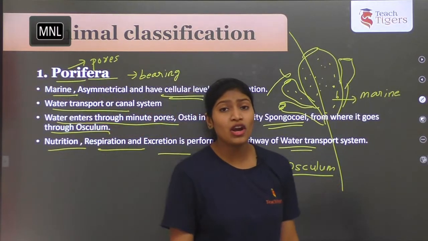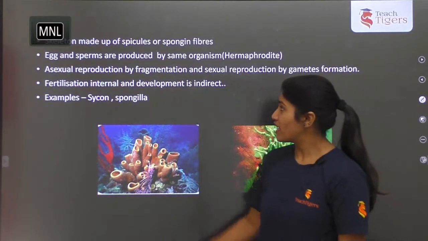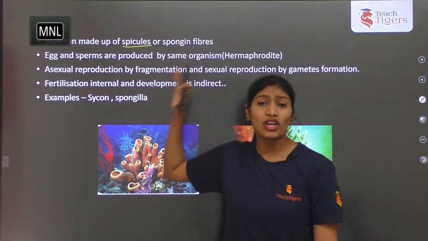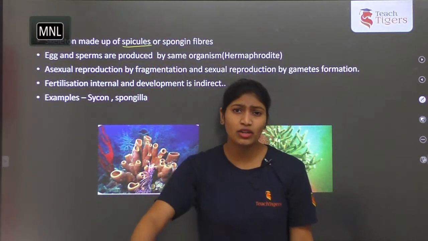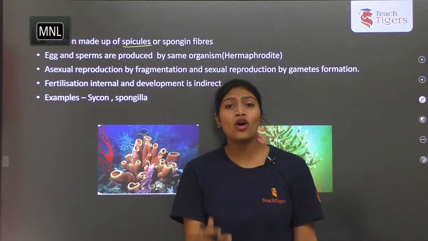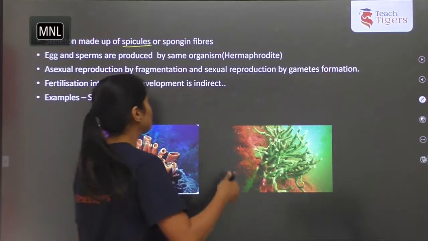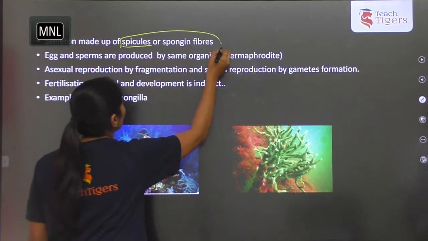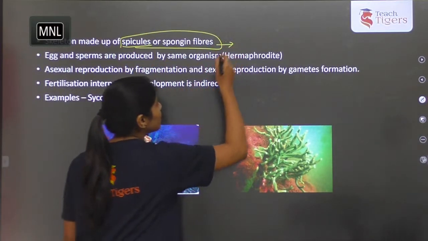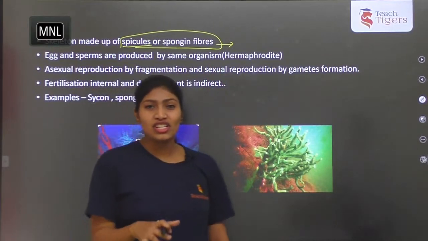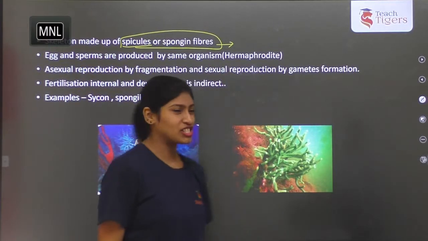Few more interesting points of poriferans we are going to see. So here, these poriferans are further classified into several classes with the help of the skeletal system, that is by spicules. Spicules or spongin fibers are actually the different structures which are classifying the sponges. Fine.